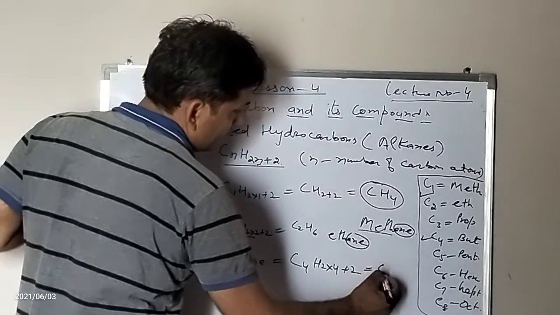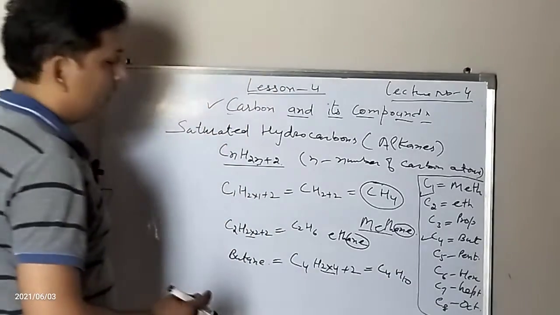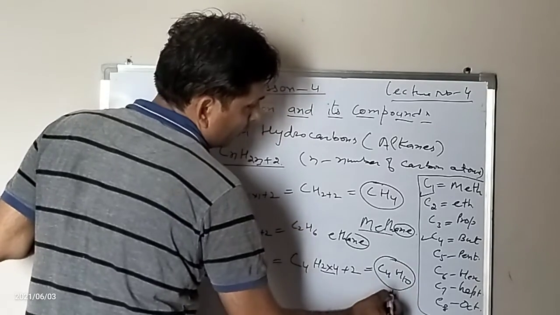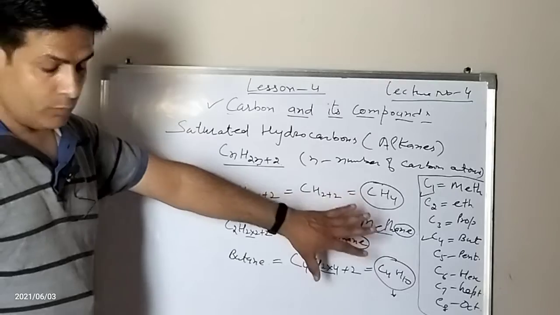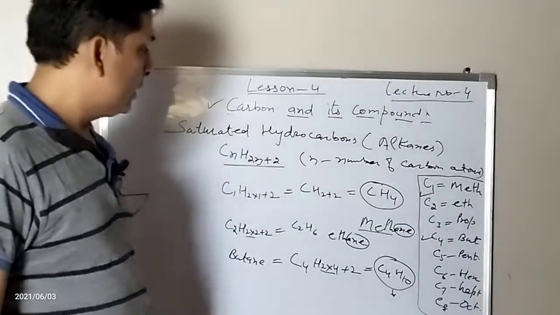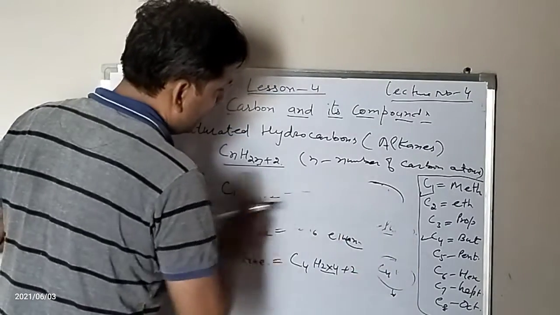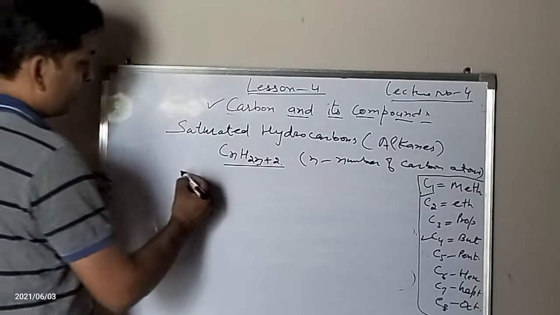It will become C4H10. 2 into 4 is 8, 8 plus 2 is equal to 10. This is the molecular formula for butane. In this way, we can find the molecular formula of any of the alkanes. Now, if we talk about the structural formula.